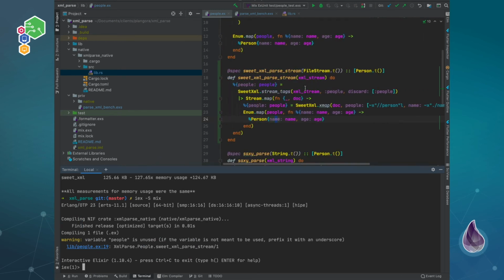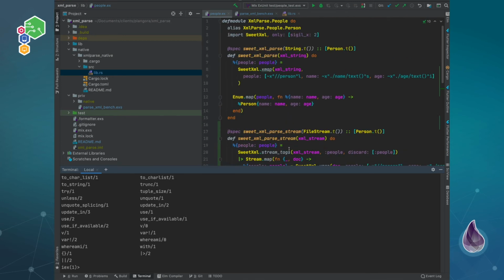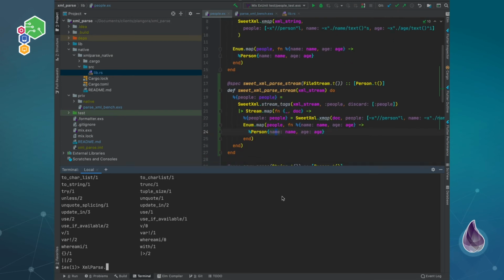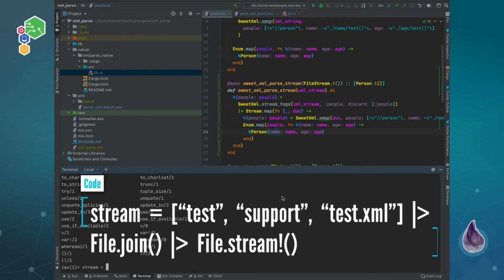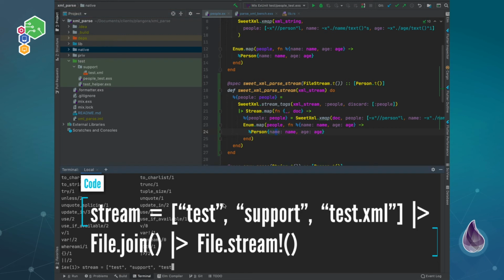Let's see. Okay, so we got our XML parse people, SweetXML. Actually, so first we have to read the file in, so we have to get our stream. And this, of course, will be test, support, test XML, join.